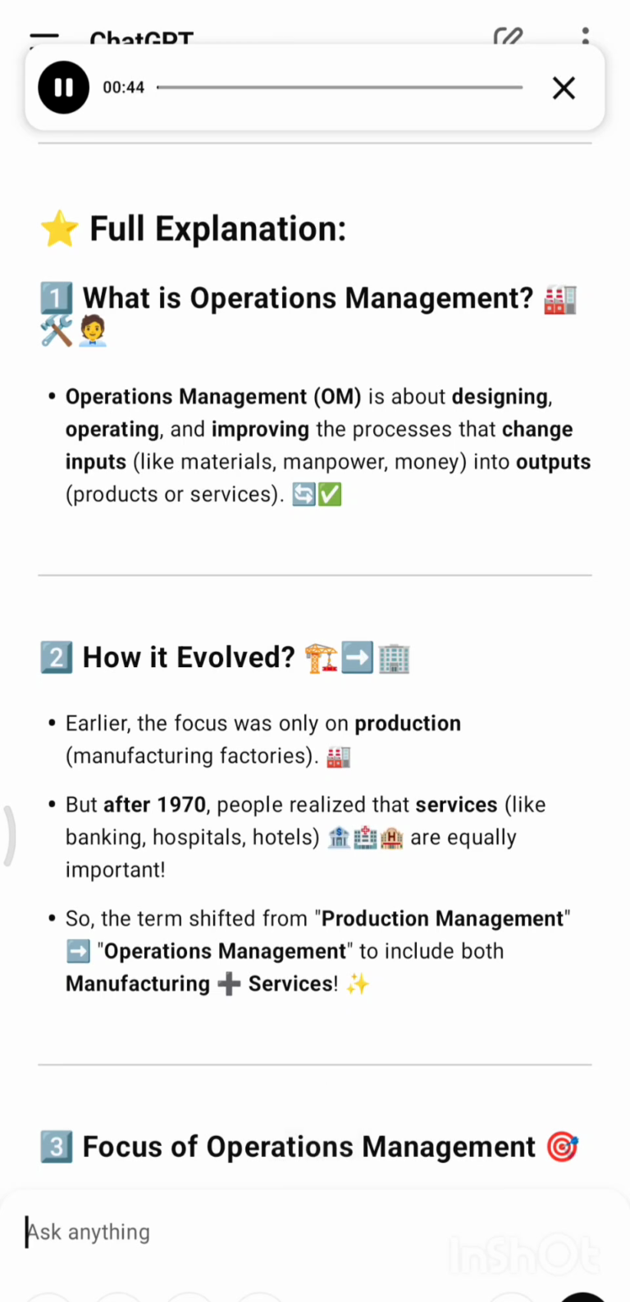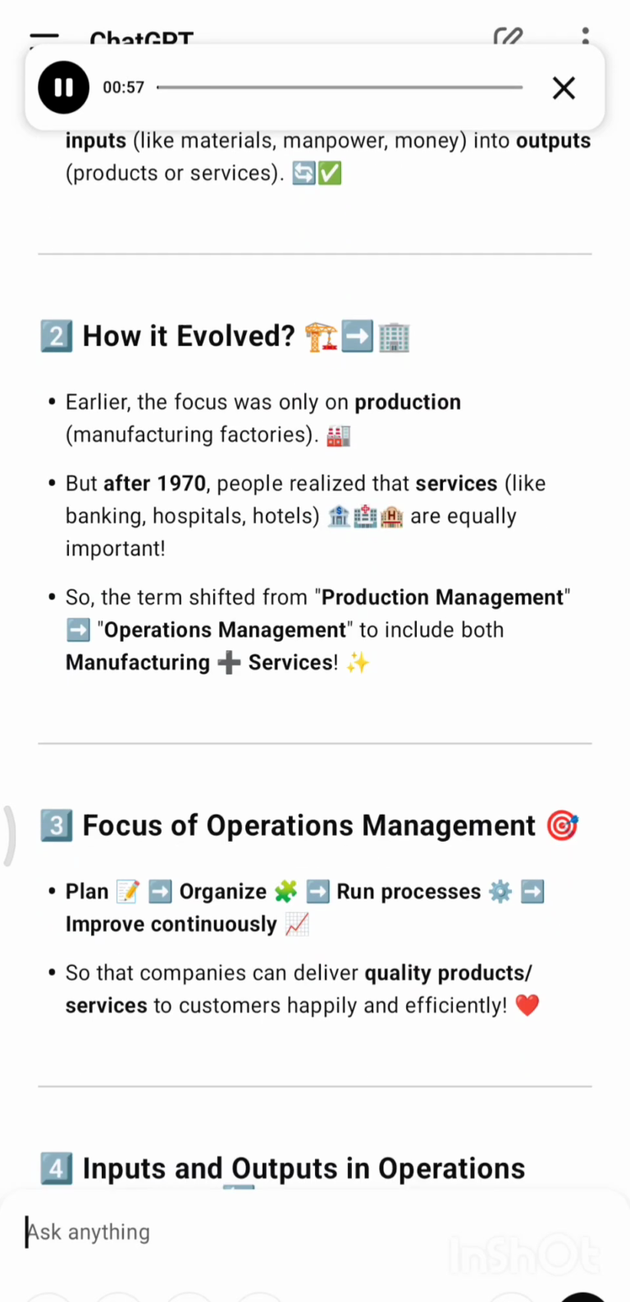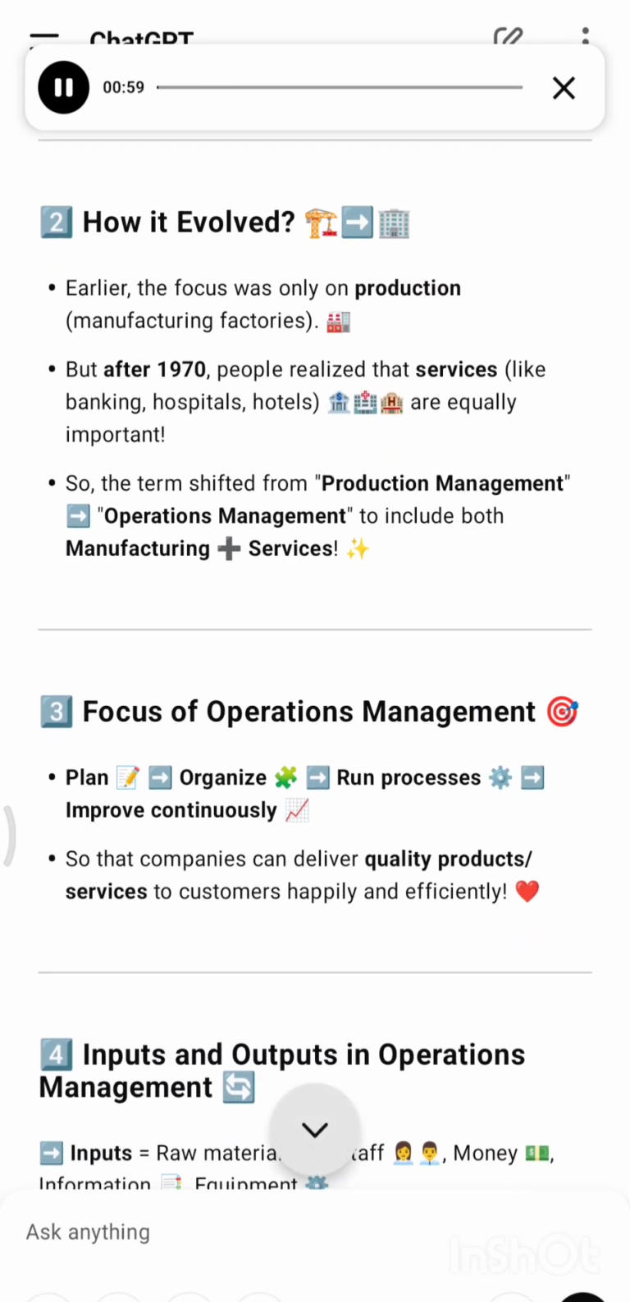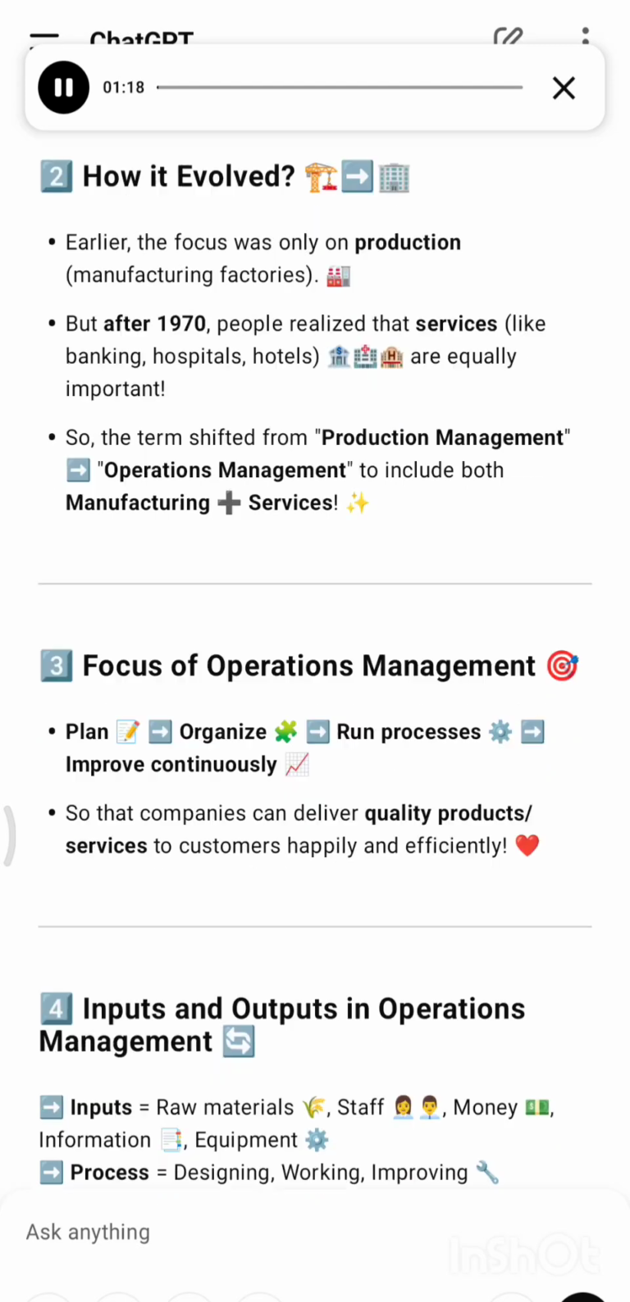Operations management, OM, is about designing, operating, and improving the processes that change inputs, like materials, manpower, money, into outputs: products or services. 2. How it evolved. Earlier, the focus was only on production, manufacturing factories. But after 1970, people realized that services, like banking, hospitals, hotels, are equally important. So the term shifted from production management to operations management, to include both manufacturing and services.